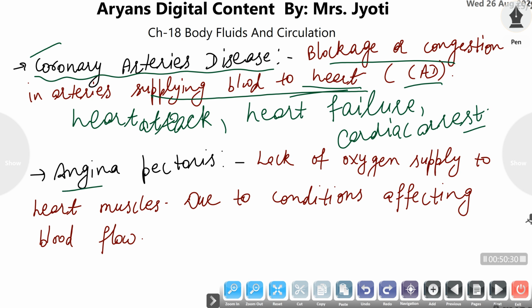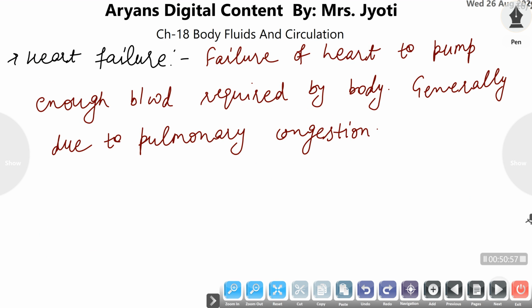Then what is angina pectoris? It is a factor related to age. Aged persons are more prone to angina pectoris, commonly also named angina. It occurs due to lack of oxygen. The lack of oxygen may be due to any situation, but the major conditions are those which affect blood flow, in which depositions or high blood pressure may be a reason.